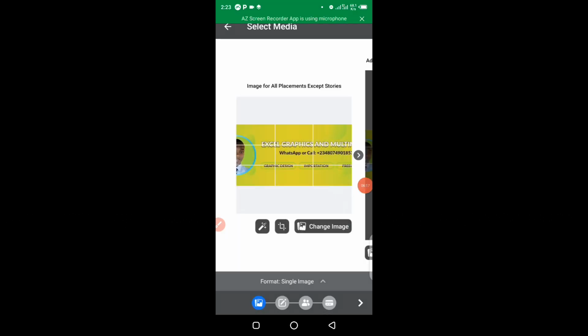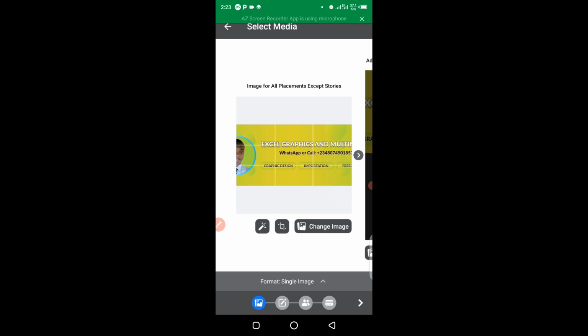All right. So at this point, this is where you need to determine the appearance of your ad. What appearance of the ad simply means is, do you want your advertisement to appear on Facebook with an image, or with videos? These are the meaning of the appearance of the ad. Now, at this point, you have to choose the format. Do you want the appearance of your ad to be in carousel, or in a single format?